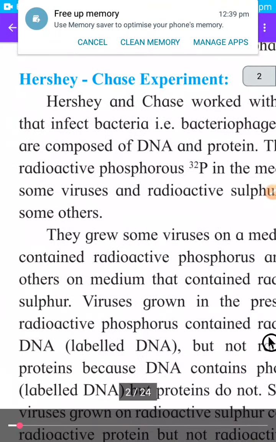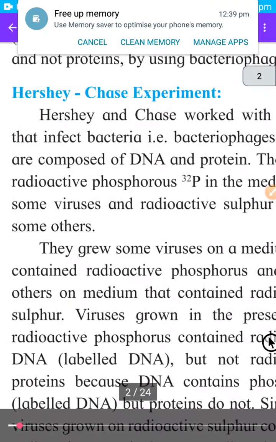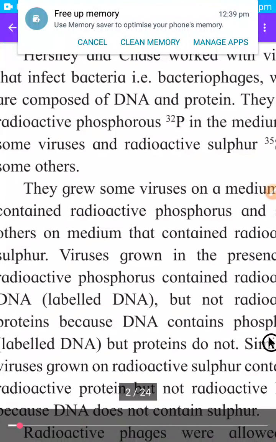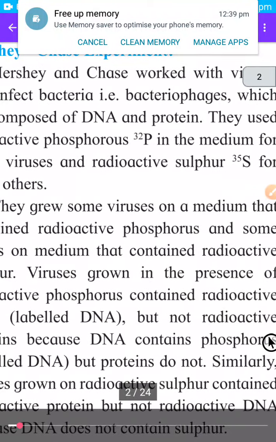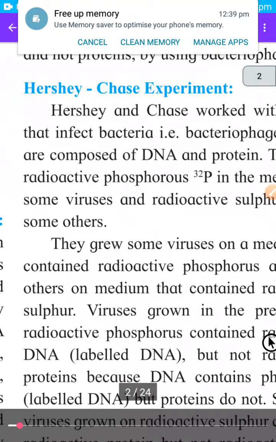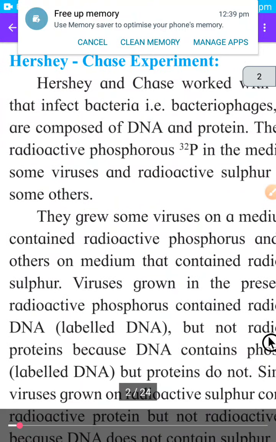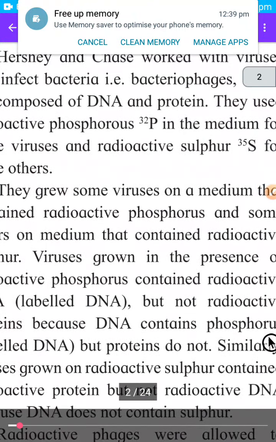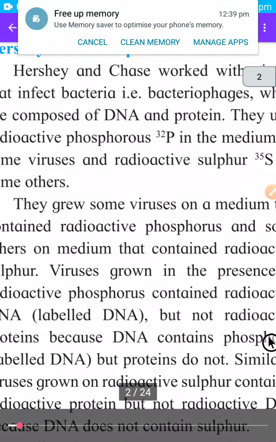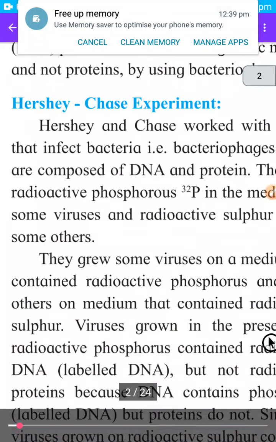So one more experiment is there, the Hershey Chase experiment, in which they used radioactive phosphorus and radioactive sulfur. As we know, radioactive means it constantly gives out radiation. Phosphorus is part of the DNA molecule, while sulfur is present in proteins. That's why radioactive phosphorus and radioactive sulfur were used in the experiment.